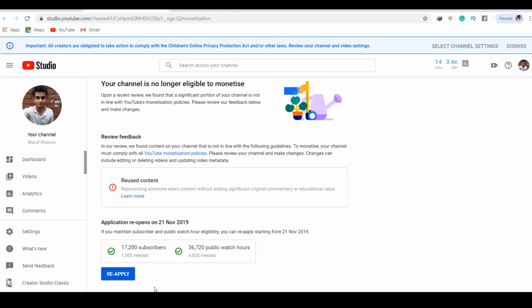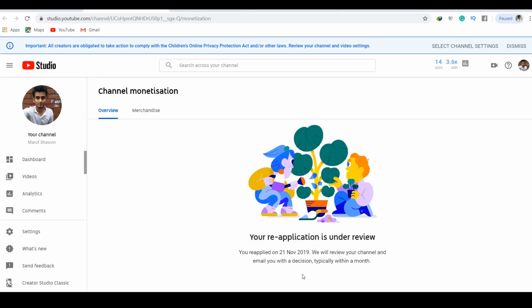So here is the option, reapply. Now I'm going to reapply it, so I'm clicking on reapply. Now let's see, there is an option that says your application is under review. We will review your channel and email you with a decision, typically within a month. So monetization reapplication has begun. So let's just wait a month.